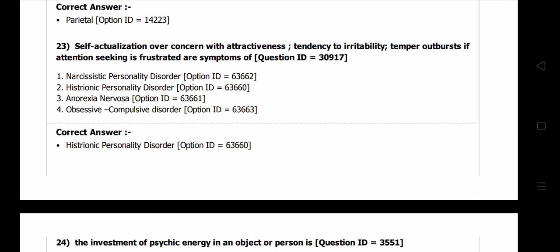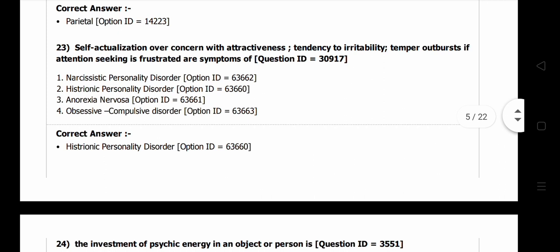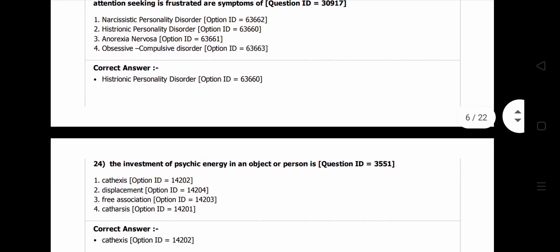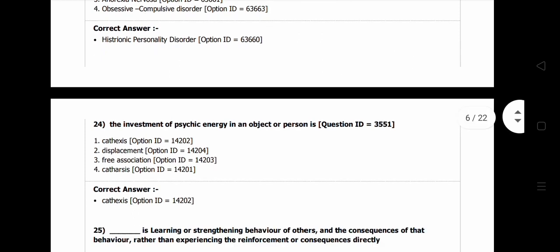So here the answer is histrionic personality disorder. These above characteristics we can see in a person who has histrionic personality disorder.